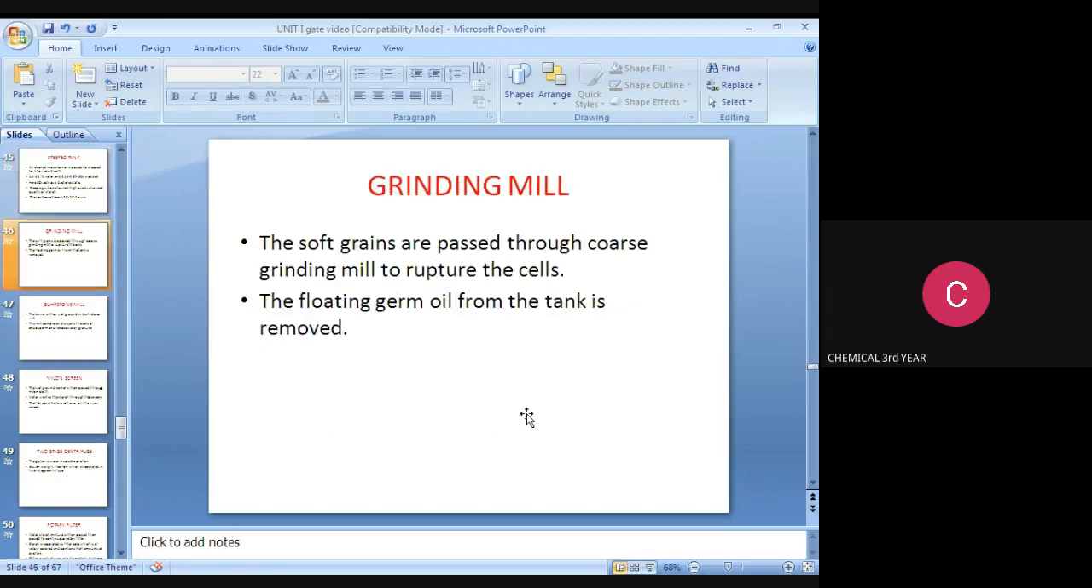And then grinding mill. The soft grains in the steep tank, the produced maize kernels, are very soft. That soft grains are passed through the coarse grinding mill to rupture the cells. So, what is the purpose of coarse grinding mills? Now we are removing the skull, rupture the cells. The floating germ oil from the tank is removed. So, we rupture the cells, which means oil also we are extracting or removing.